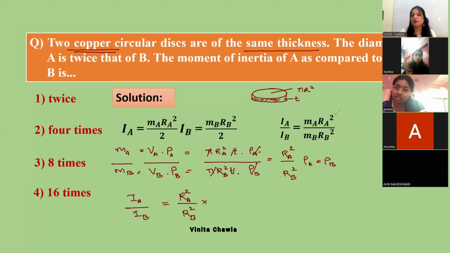And we already have this RA square by RB square also. So in this way we have RA upon RB raised to the power 4.